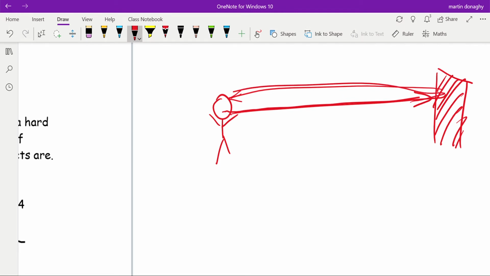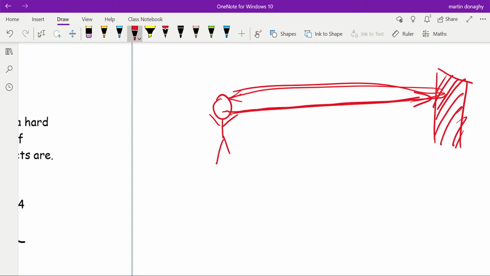Now, if you're asked to explain something about echoes, try and use the word echo and the word reflection. It's better than talking about it bouncing off and words like that. While that's true, you should use the scientific terms whenever you can. Okay, so an echo is when a sound wave is reflected off a solid surface.